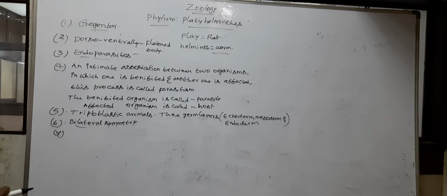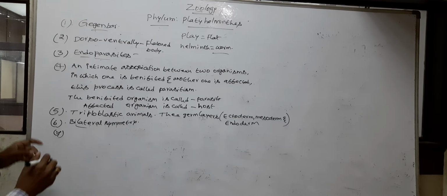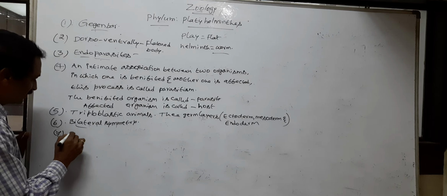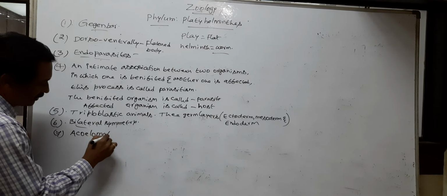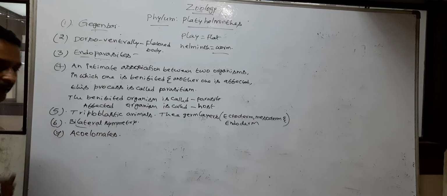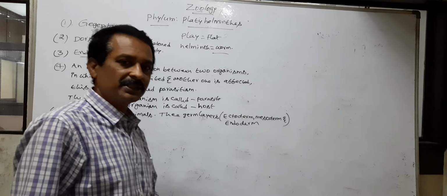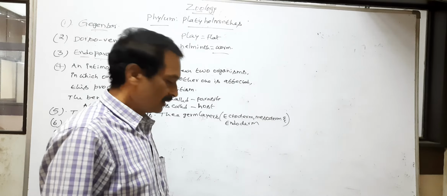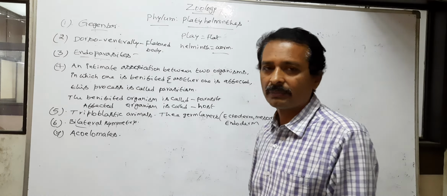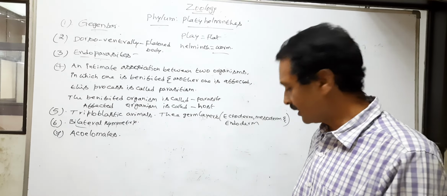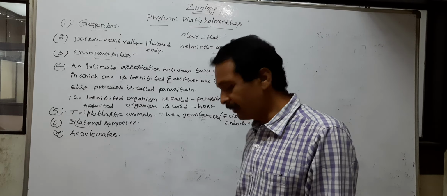Next, Platyhelminthes are acoelomates. What are acoelomates? The animals which do not possess coelom or body cavity are called acoelomates.